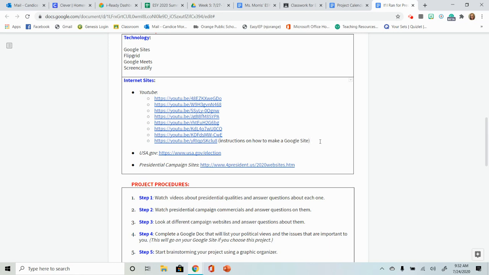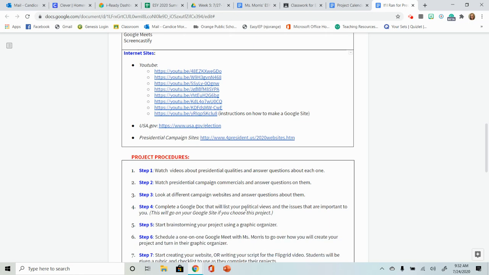Next is just U.S. government elections, like how elections work, which we've already learned about when we read our books, but that way it gives you guys some more insight and some more research to do. And then these are presidential campaign sites that list all the presidential candidates that were running for president this year. Even the people that already dropped out of the race are on there as well, so you can get a feel for what their campaign sites look like.